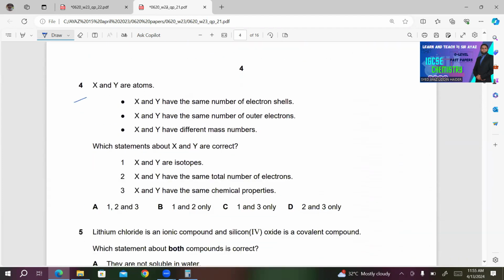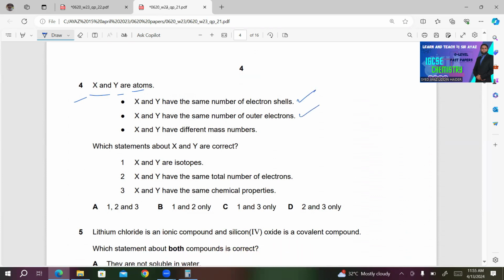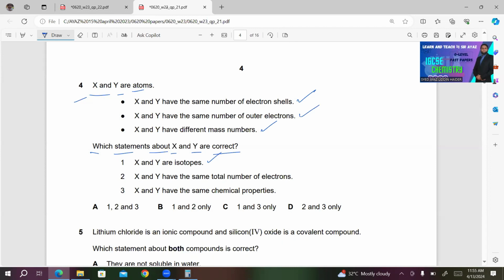Number 4, X and Y are atoms. 1, X and Y have the same number of electron shells. 2, X and Y have the same number of outer electrons. 3, X and Y have different mass numbers. Which statements about X and Y are correct? X and Y are isotopes. This is correct. Number 2, X and Y have the same total number of electrons.